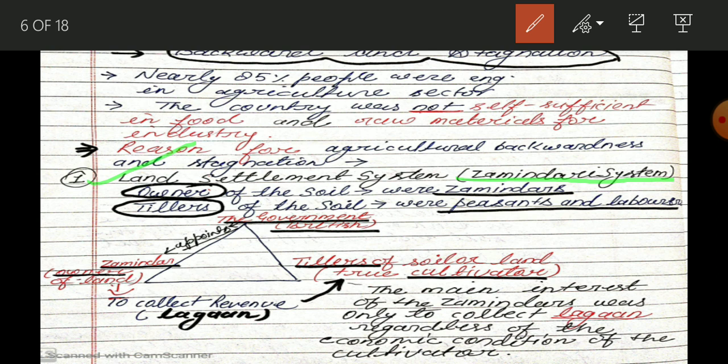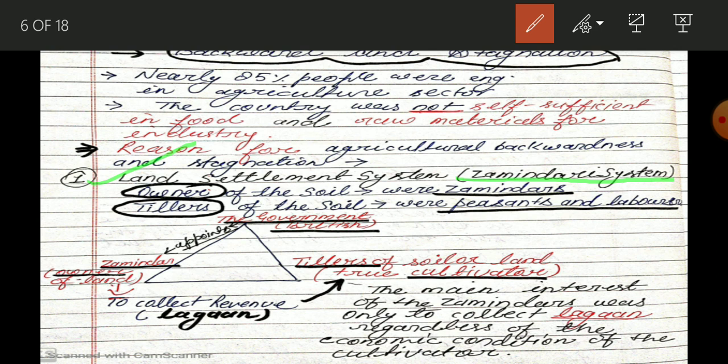When there was the rule of the Britishers, what they did was take ownership from farmers and give this ownership of land to jamindars.